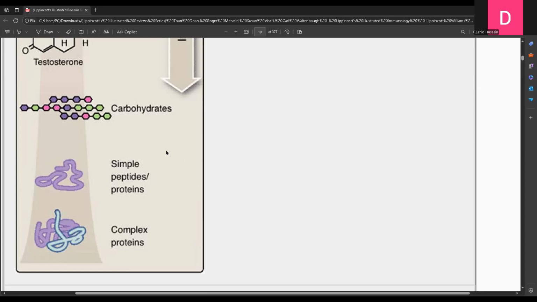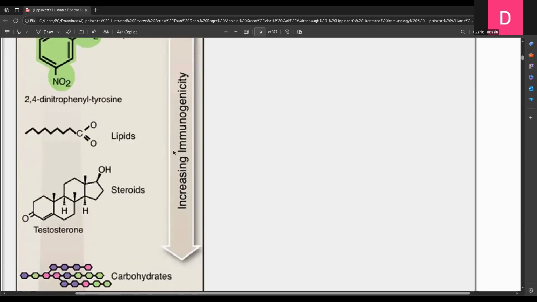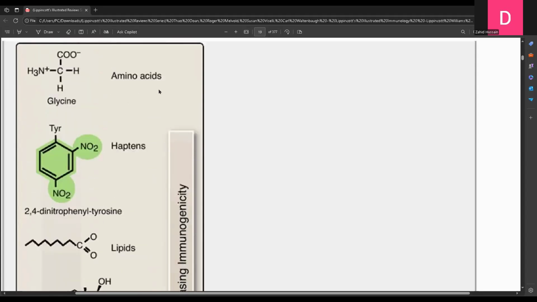So they will be activating the T cells, TH cells and TC cells, because the immune response is not just production of antibodies, it's also activation of TH cells and TC cells. So here we see the degree of immunogenicity, that amino acids or glycines will not be immunogenic.